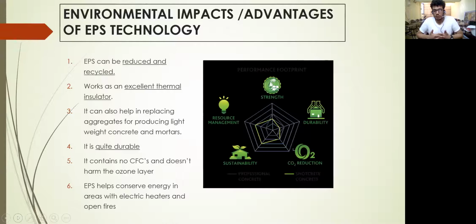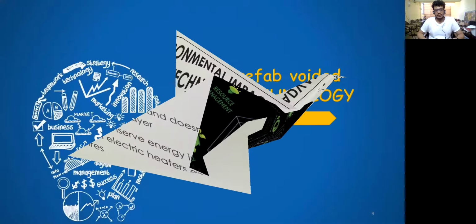Also, we should look towards sustainability, right? You don't want to do development at the cost of someone's life. EPS technology is very recyclable, as you can remold the thermocol into other products. For slum rehabilitation, the formwork is also made up of HDPE, so you can recycle the waste from the slum itself to build the slums. Isn't it a great idea?